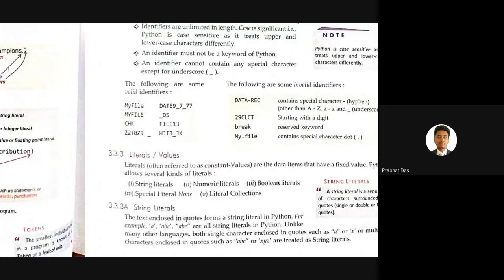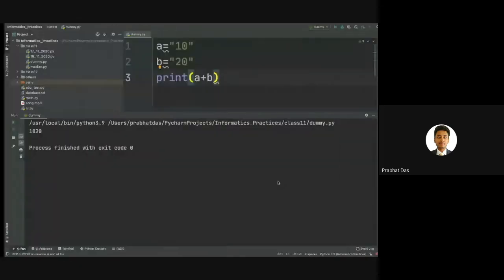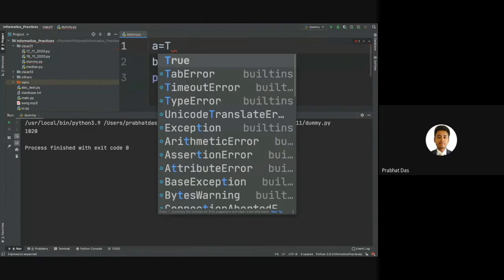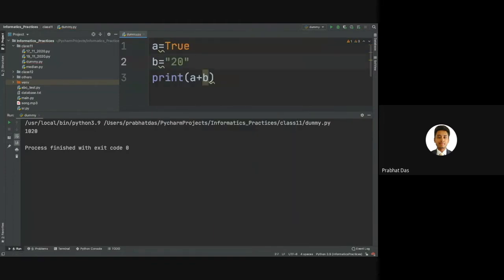The next literal or the next value that we have is boolean literals. For boolean literals, we generally use two boolean values. One is either false or the other one is true. So how do we set the values? It is very simple. You can see over here. For example, if I need to set a boolean literal, I will be using true. You can see that the moment I have typed true, it is automatically changing the color to orange.